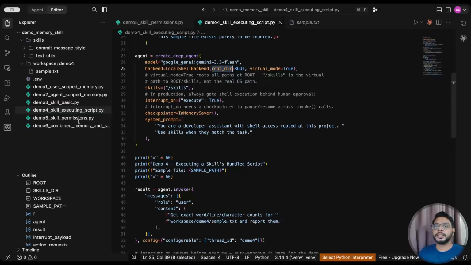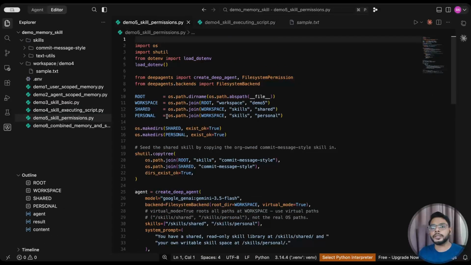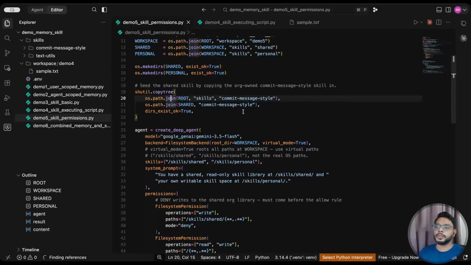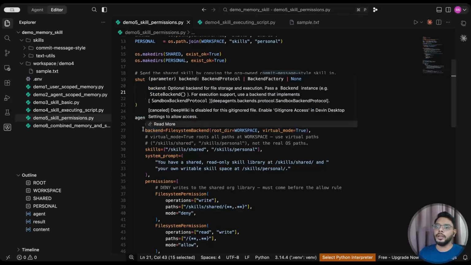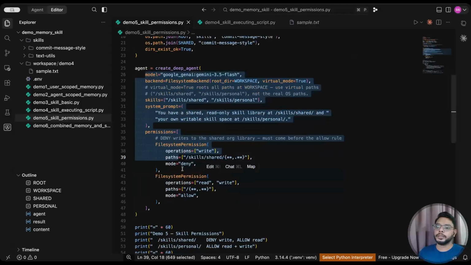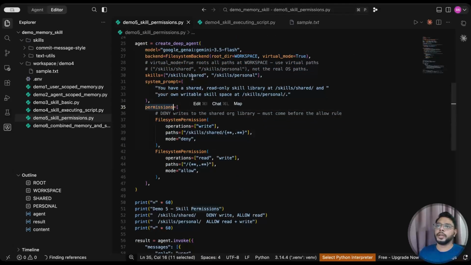Next is permissions. How can we define permissions for some skills files, some memory files? Again, same program. I have created two folders here, shared and personals. I'm creating this directory, and I'm copying the data, commit message style and commit message. I've copied it at two places. Now you can see, again, I'm creating the agent, but here I have defined permissions, and how we are defining permissions.